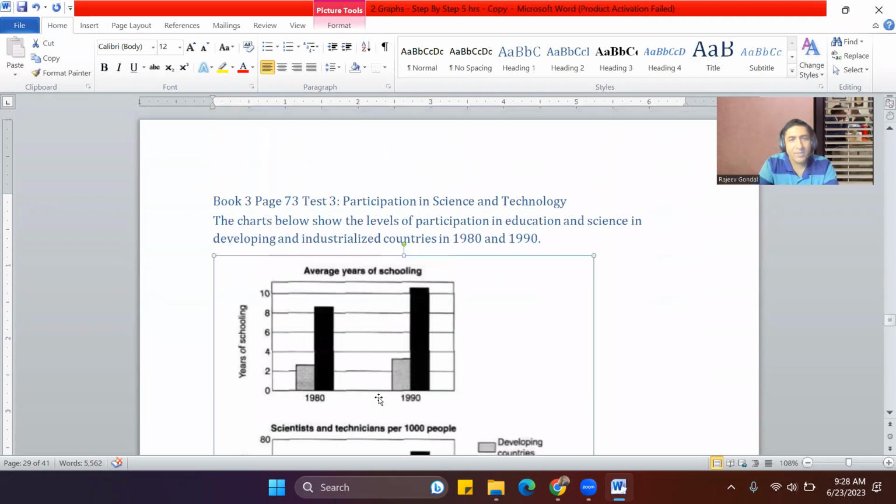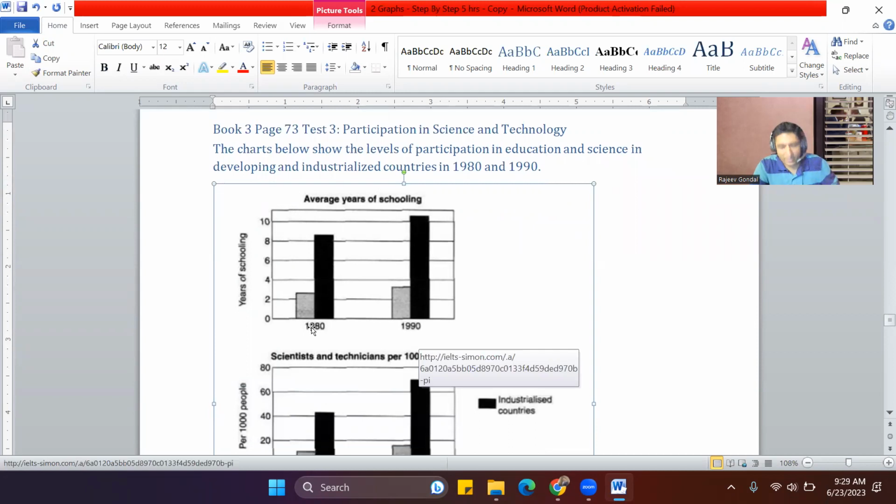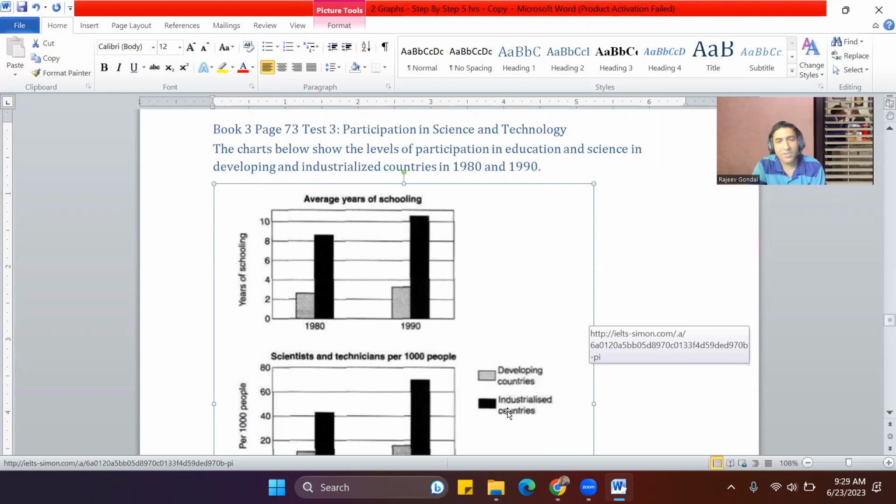The question says the charts below show the levels of participation in education and science in developing and industrialized countries in 1980 and 1990. So participation in education and science is the topic here, and a comparison is given of 1980 and 1990. The two bars, the legends, correspond to developing countries and industrialized countries. The dark one represents the industrialized country and the light one represents the developing country. Let's take one bar graph at a time and try to understand it.